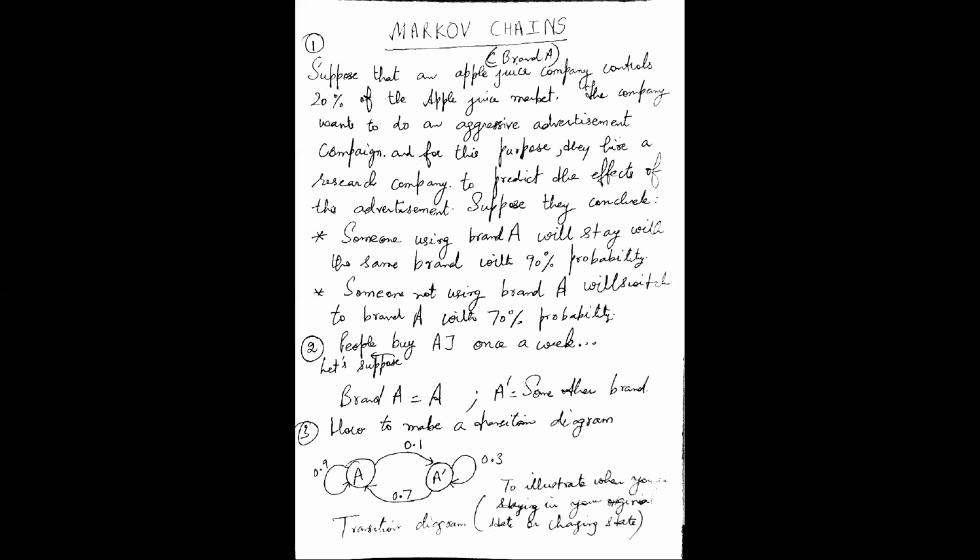Now, if I want to find out the effect of this ad campaign after 2 weeks, I use the same probability transition matrix, but I will use this S1. So what is my S2 in that case? S1 multiplied by the probability transition matrix, which comes out to be 0.848, 0.152. So after the second week, the rise will not be that effective. So 85% of the market will be captured by brand A.